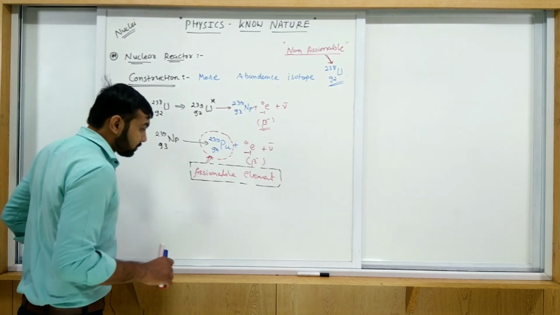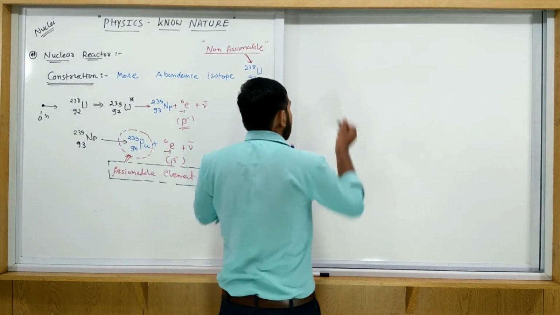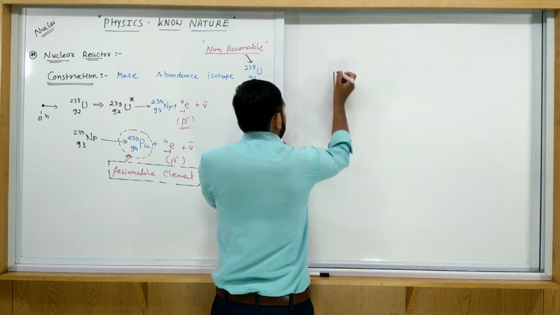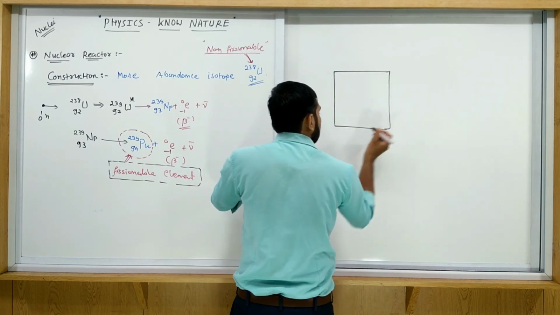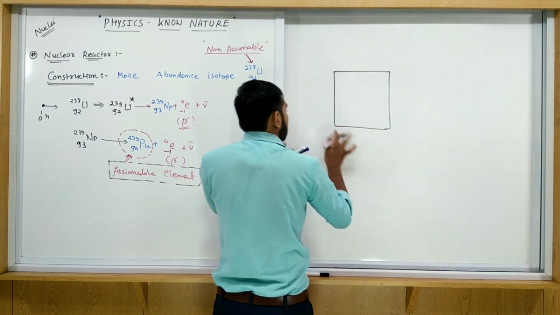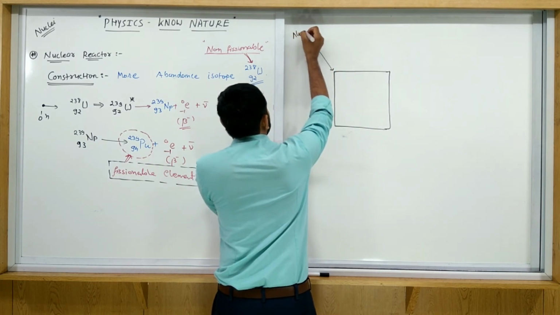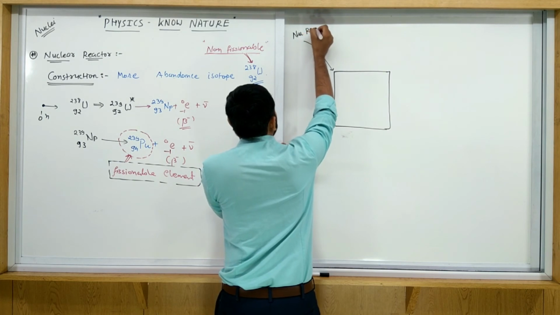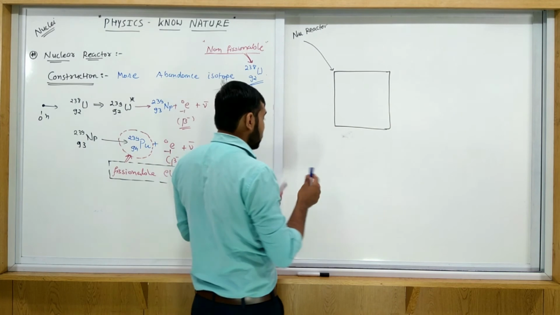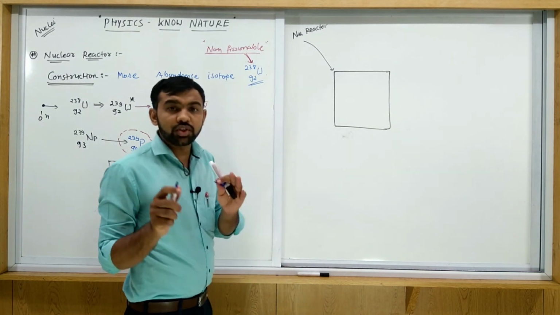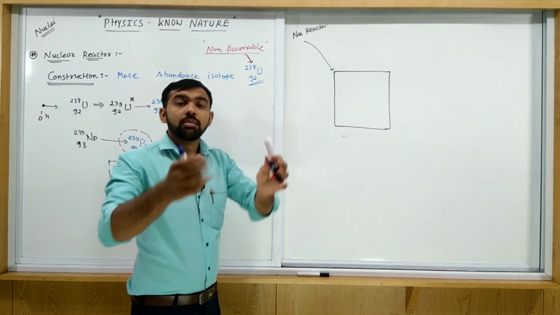All of you see, let's say I am drawing a diagram of this. So here you consider that is a nuclear reactor. Inside this nuclear reactor, the fissionable material is put inside with a moderator.